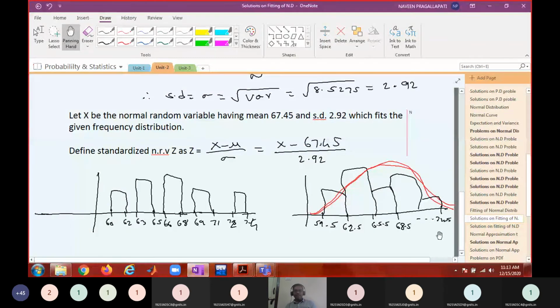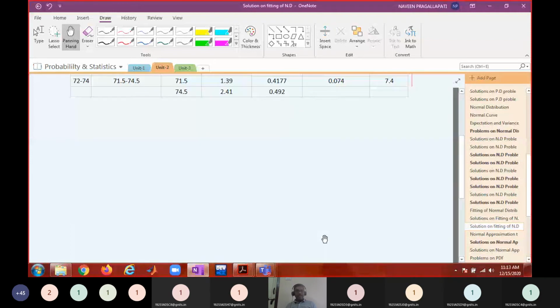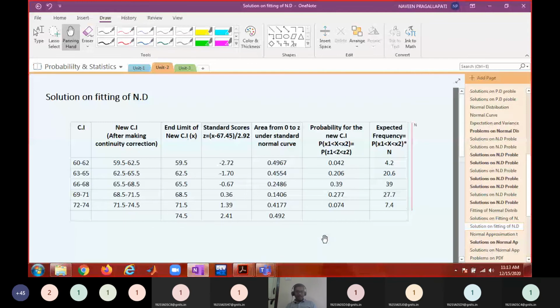So we prepared a table, and I think we did all those calculations and I copied all these values with your calculations. After finding the probabilities, we multiplied each probability with the total frequency, and then you got the expected frequency.